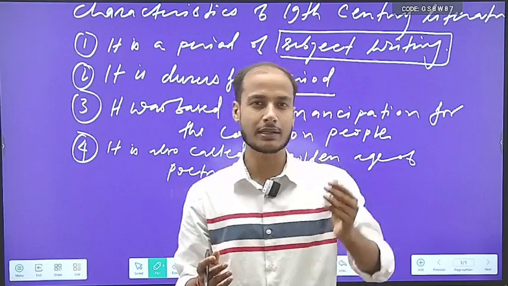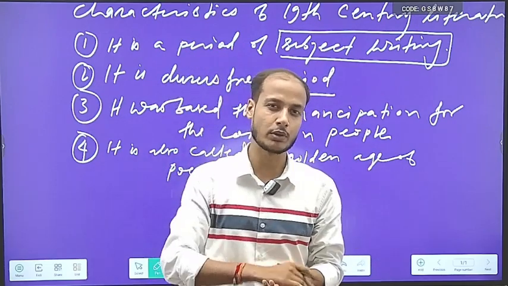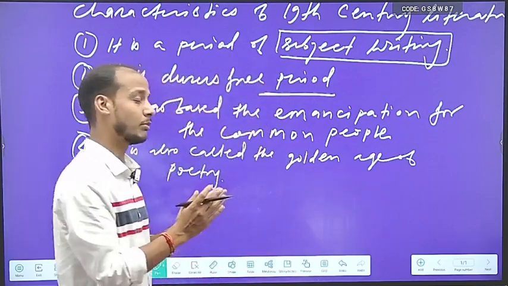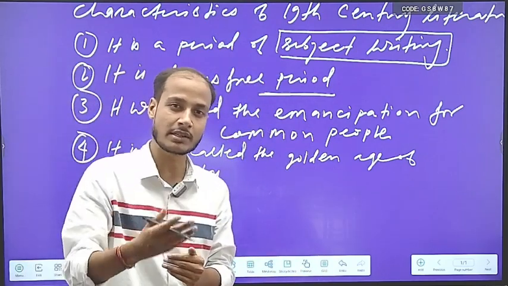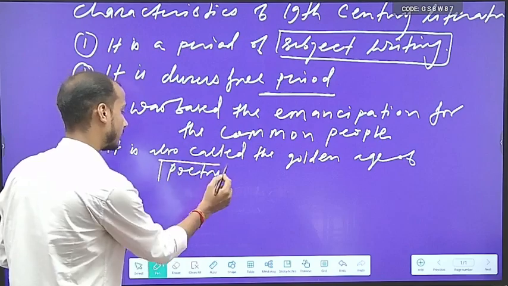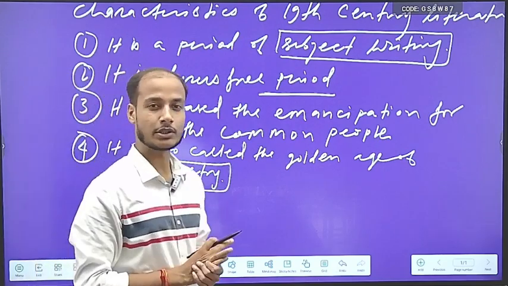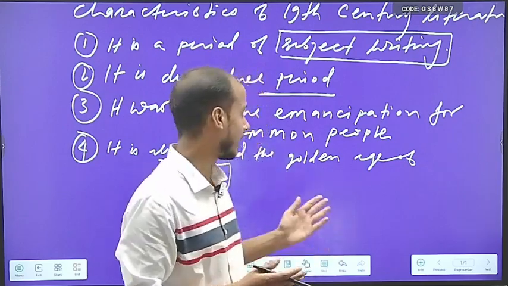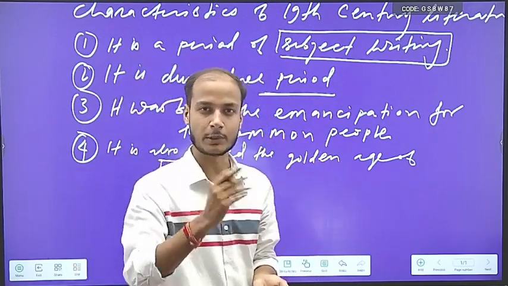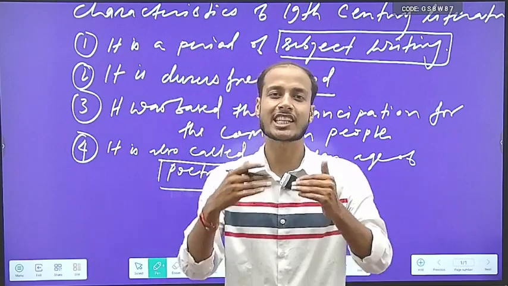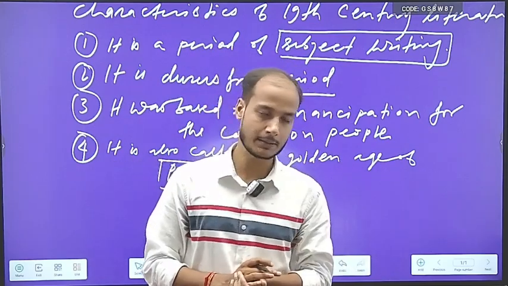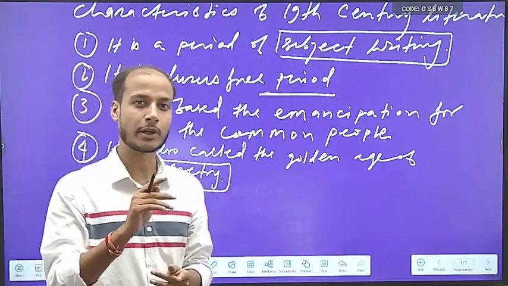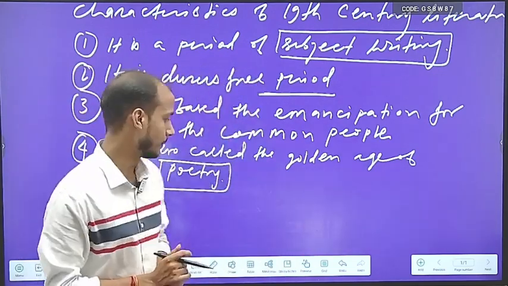It doesn't mean that drama and novels and prose were not written at that time. It was written, but this period was mainly concentrated towards writing poetry. And this is why 19th century literature is called the golden age of poetry. And all the poets, whomever you know so far, whether it is Wordsworth, Coleridge, P.B. Shelley, all of them wrote maximum poetry than anything else, right? So these four characteristics you should always remember whenever you come across romantic age literature, right?